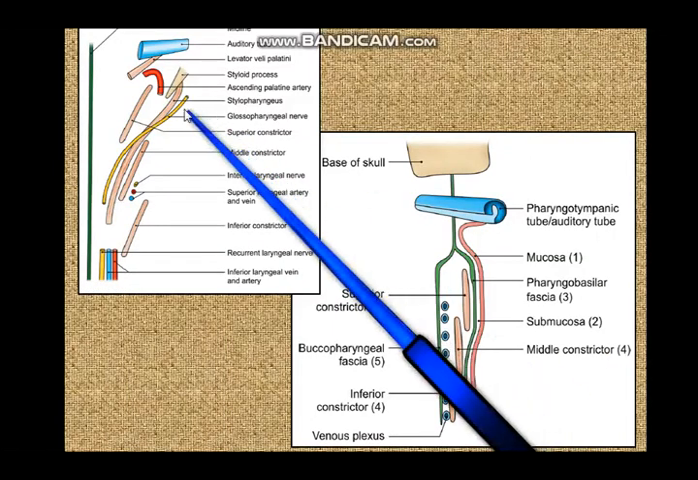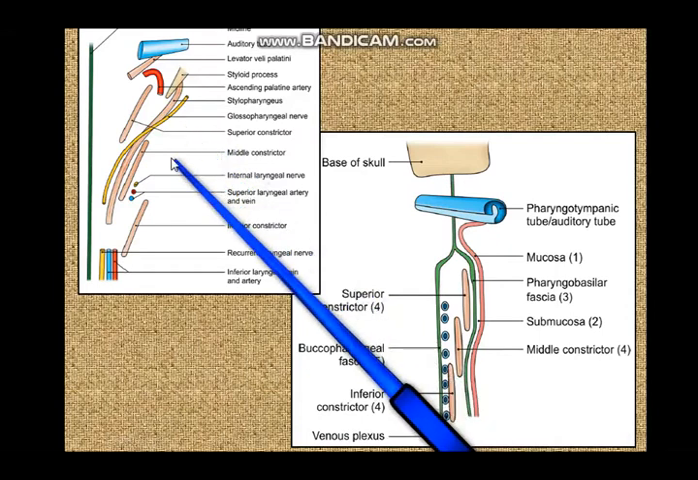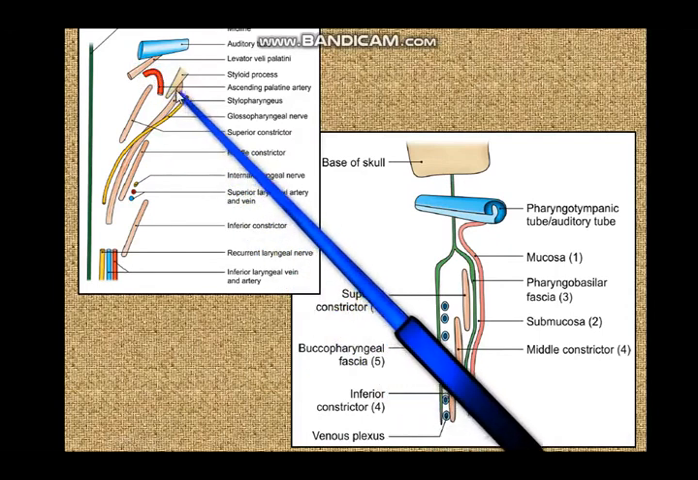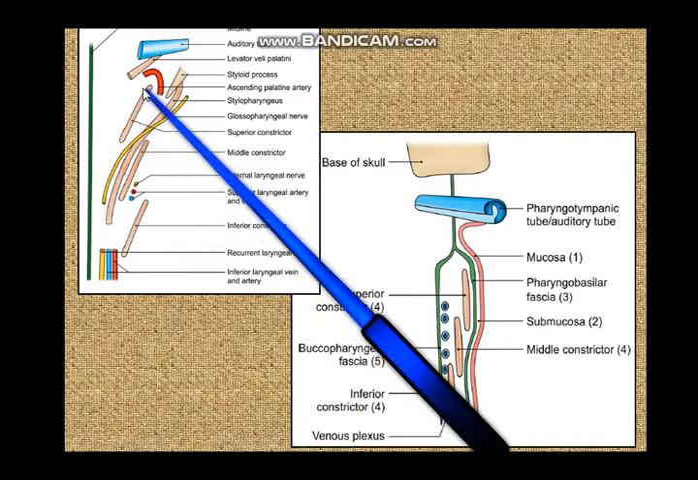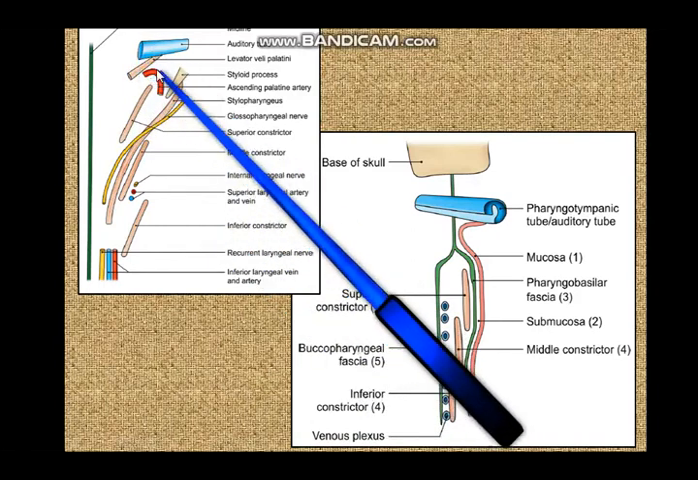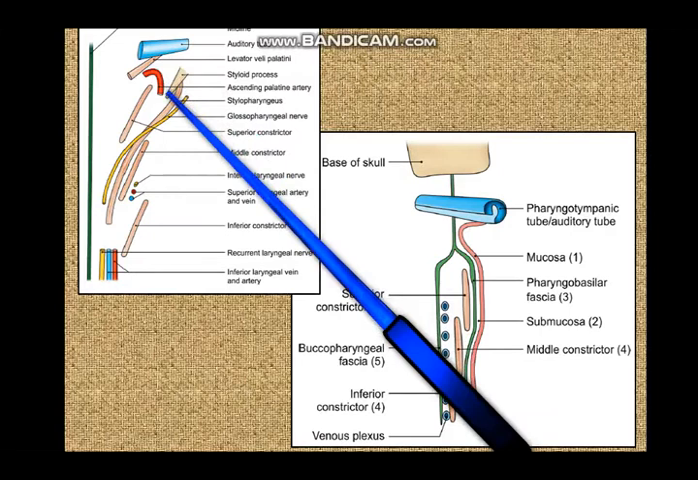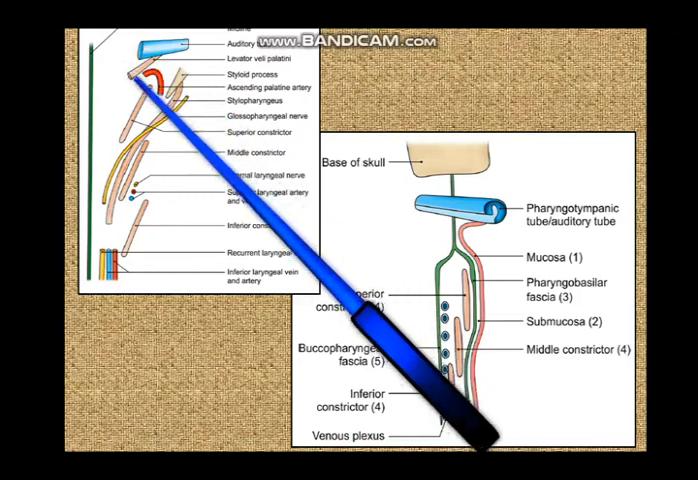Now here you have the structures piercing the pharyngeal wall. This is the superior constrictor muscle, and these are the structures above the superior constrictor. So between the superior constrictor and the base of the skull, which are the structures that are piercing? It is the auditory tube, the levator palati muscle, and the ascending palatine artery, as well as the palatine branch of the ascending pharyngeal artery. These are the structures that pierce the pharynx above the free margin of the superior constrictor.